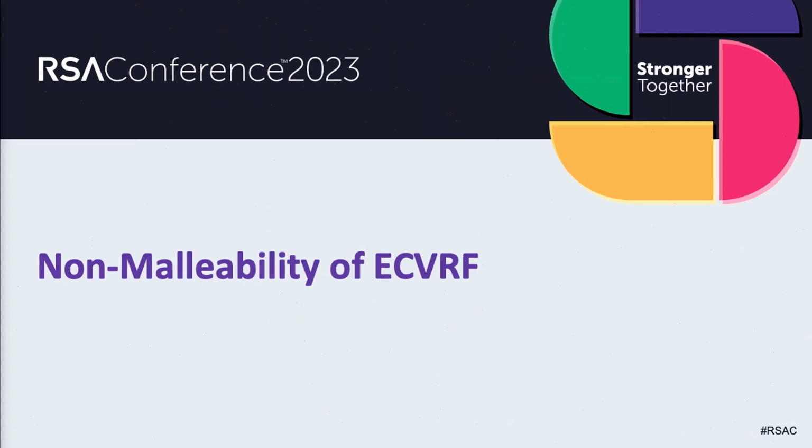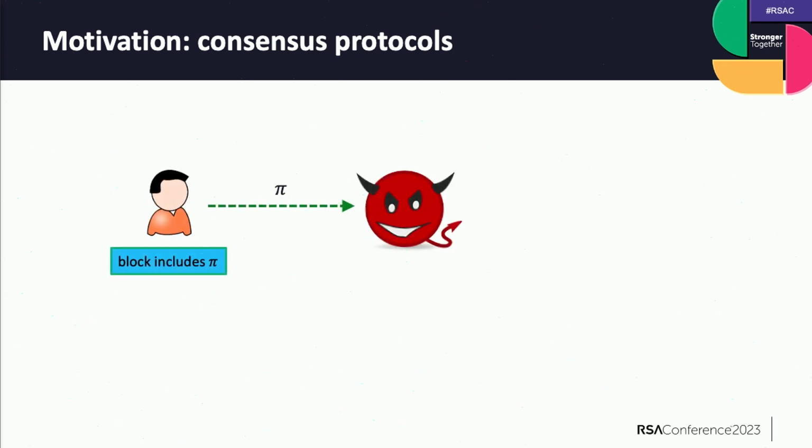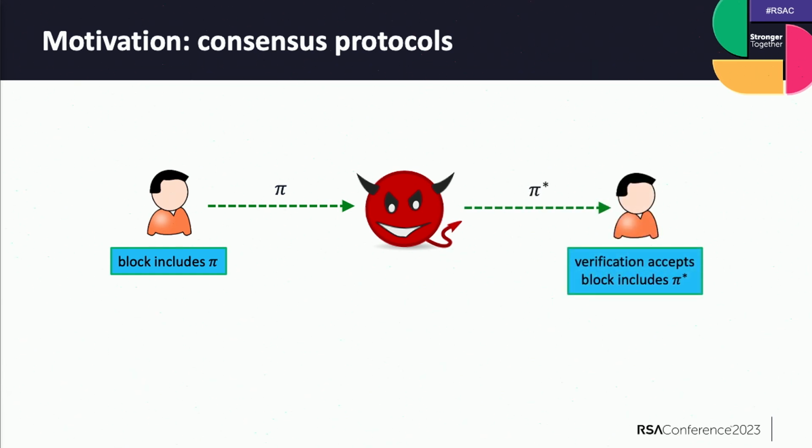So now I'm going to talk a little bit about this non-malleability of ECVRF. The motivation is like this. If you have a consensus protocol, say in the blockchain setting, so there are two people. The first person transmits the VRF output together with the proof. Let's call this proof pi.